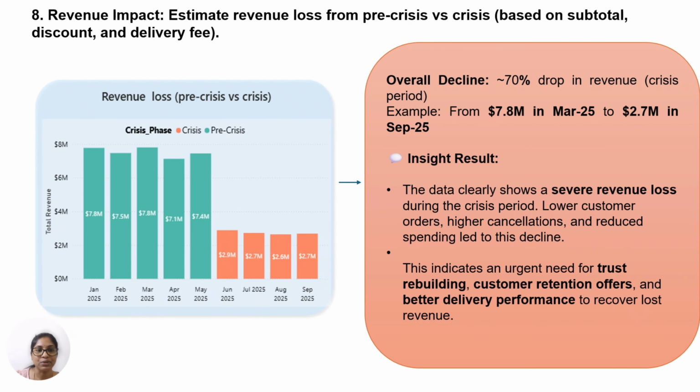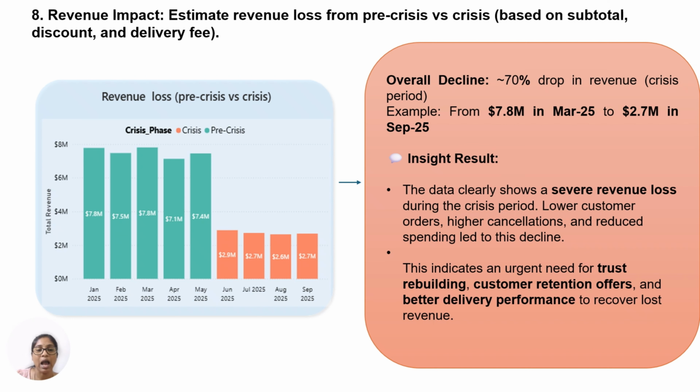My eighth business question is: before the crisis, the food delivery platform maintained a stable monthly revenue averaging around 7.5 million. After a major hit, the crisis period led to reduced customer demand, higher cancellations, and lower orders. So now our task is to identify the estimated revenue loss between the pre-crisis and crisis phases. I found the result in a column chart, which clearly tells the story: overall revenue dropped by 70 percent in the crisis period.